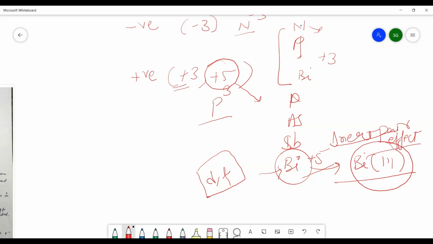Nitrogen does not show the +5 oxidation state. Compounds of nitrogen in which nitrogen has +5 oxidation state are not possible because nitrogen does not contain vacant d orbital. Vacant d orbital is absent.